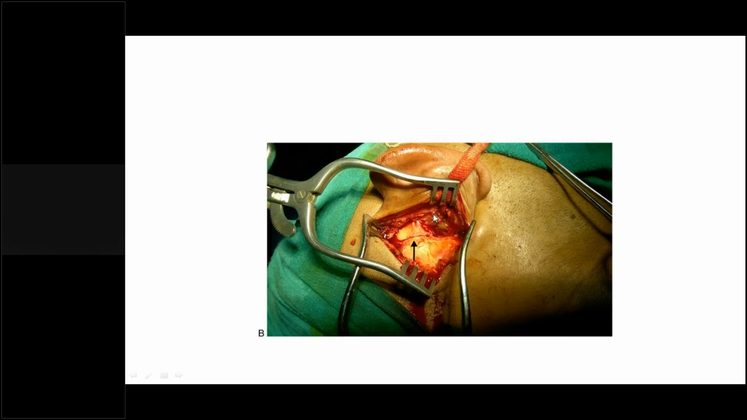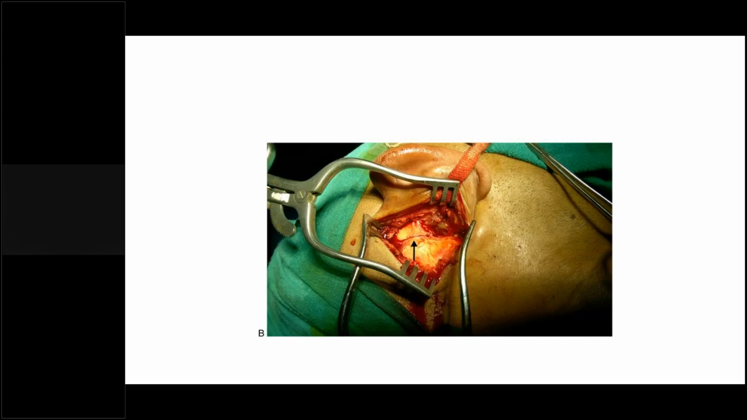And this is the petrous pyramid. This is the location of the petrous pyramid. So this is a transverse fracture line, you are able to see. So this was all about the temporal bone fractures.